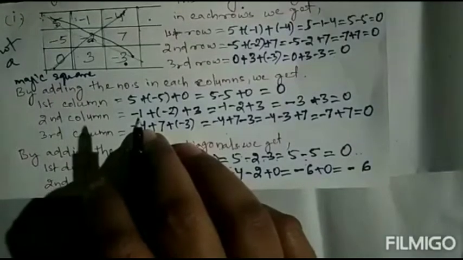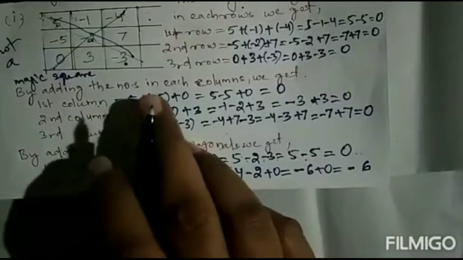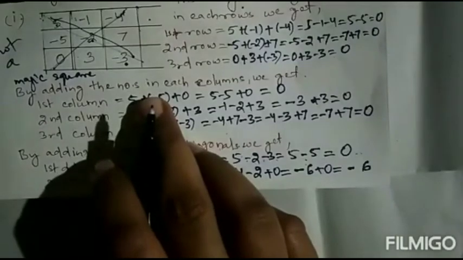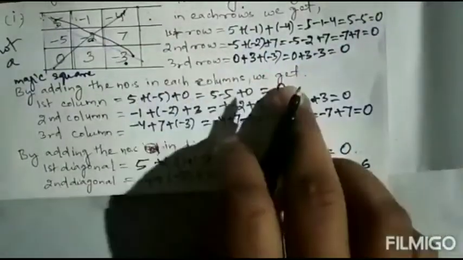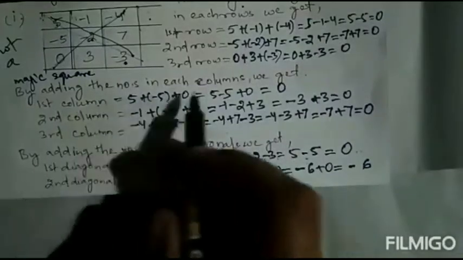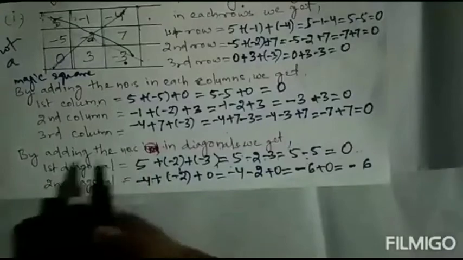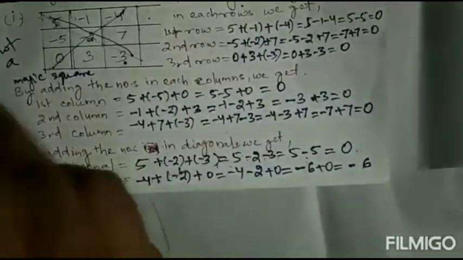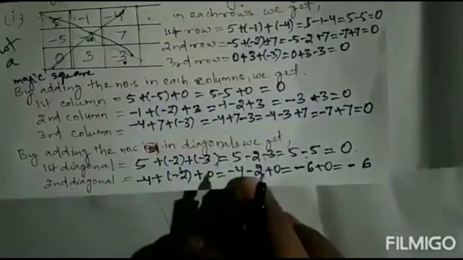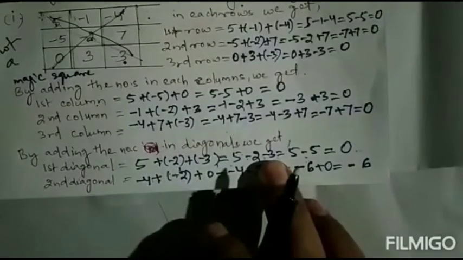Like this you can check the second one. I am leaving the second square for you to check whether it is a magic square or not. You have to add the numbers in the first row, second row and third row, then the numbers in the first, second and third columns, then the numbers in the diagonals. We have two diagonals, first and second. You can check and do it.